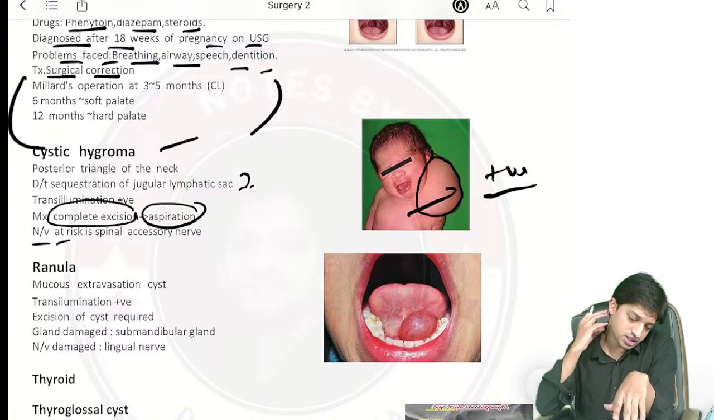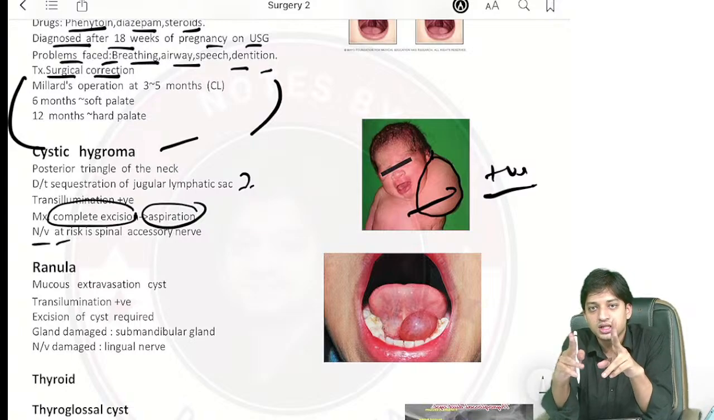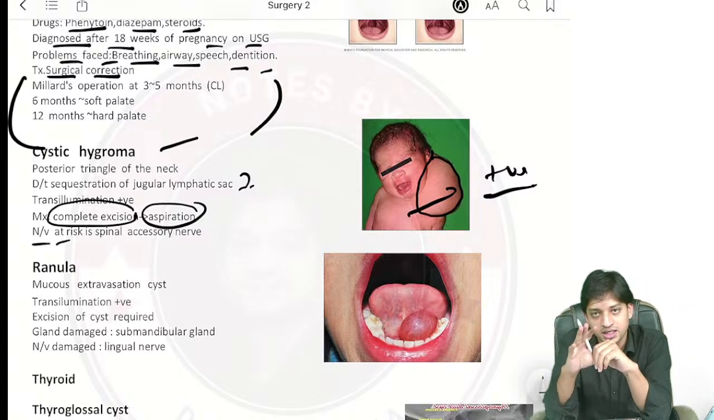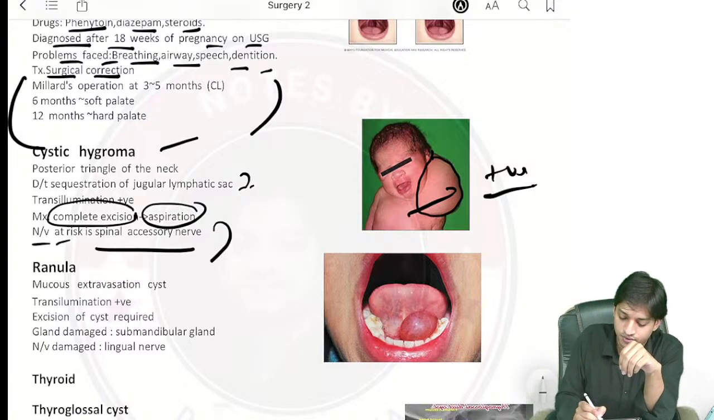Cystic hygroma, you will see. Now, in the operation or due to cystic hygroma, there is a risk of damage to a nerve. What is the nerve involved that can be damaged? It is the spinal accessory nerve.